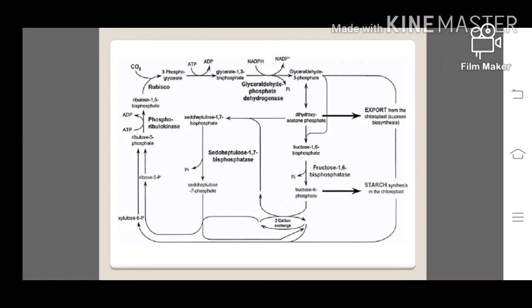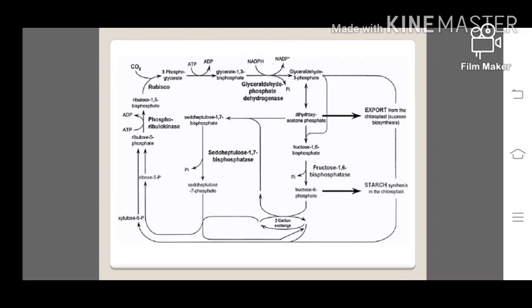The produced xyluloses and earlier produced xyluloses combine to produce 4 ribulose 5-phosphate, and the 2 riboses produced now also isomerize into 2 ribulose 5-phosphates. So 4 ribuloses produced from xyluloses and 2 ribuloses produced from ribose will combine and utilize 6 ATP and again regenerate into 6 molecules of RuBP in the presence of the kinase enzyme.